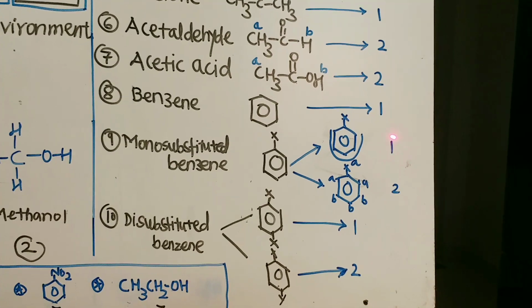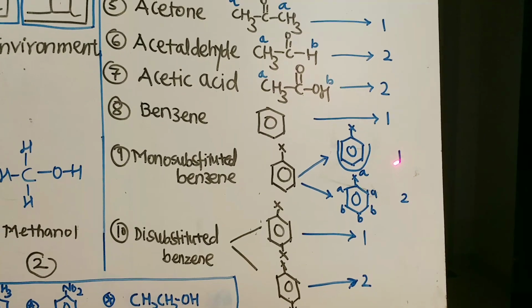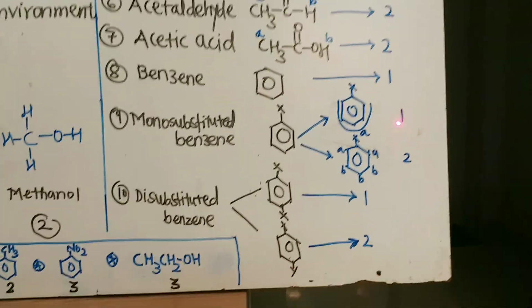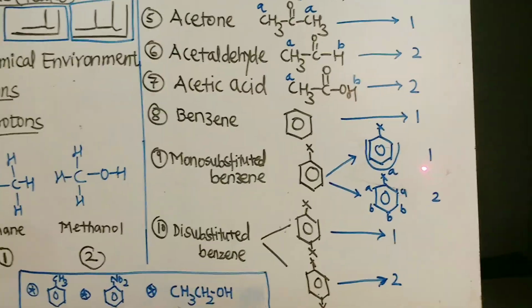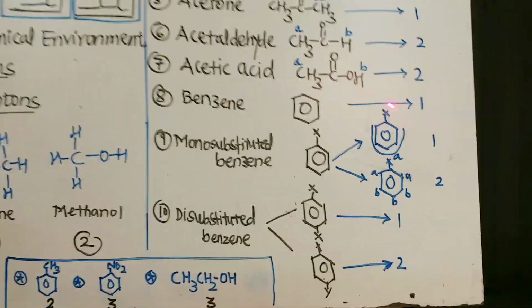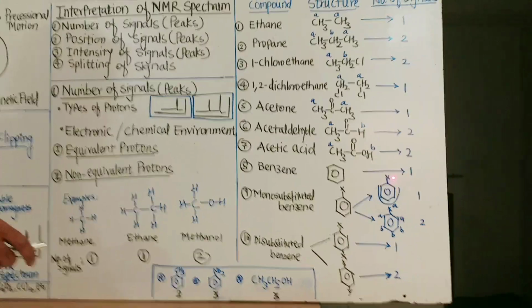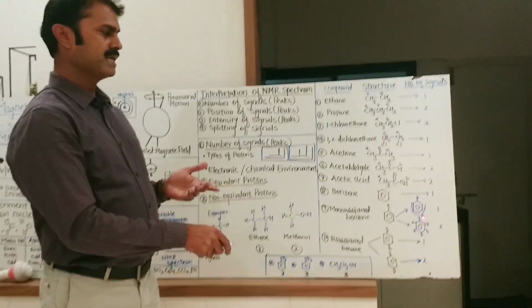This peak is known as a singlet, or sometimes a multiplet, because this peak is made up of 5 protons and is comparatively broad.